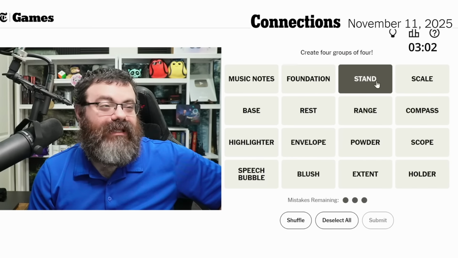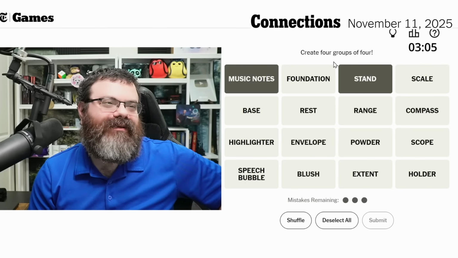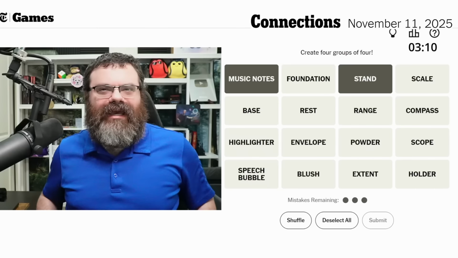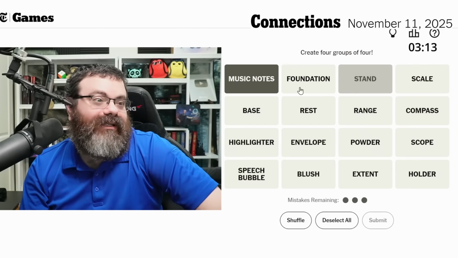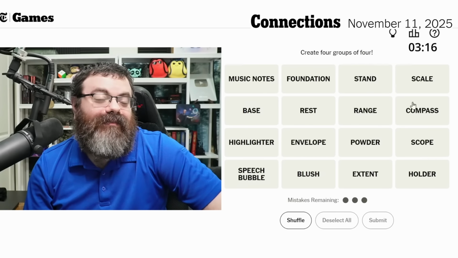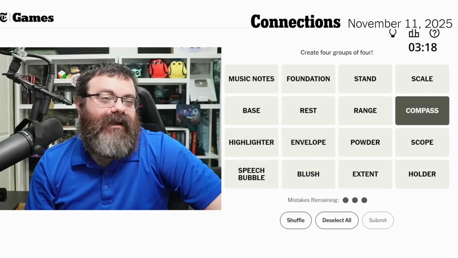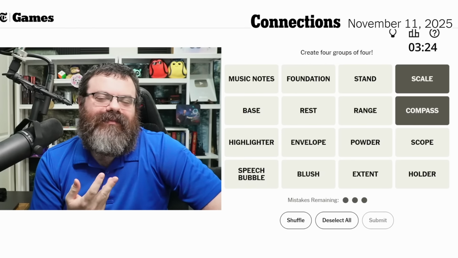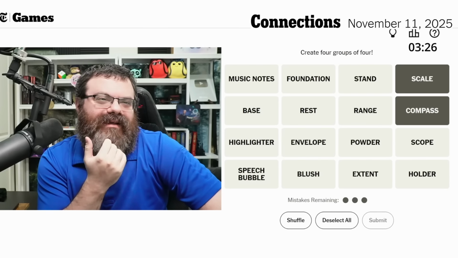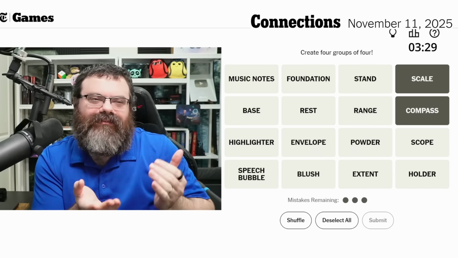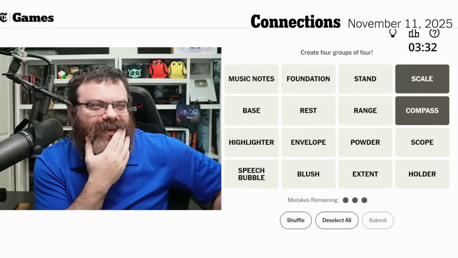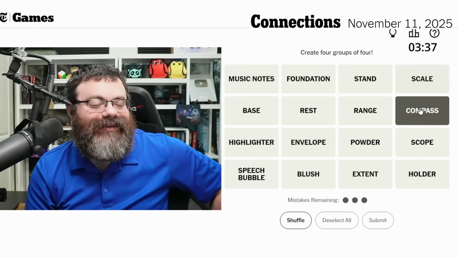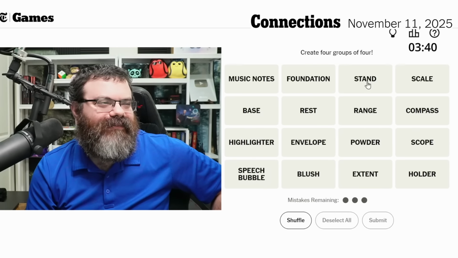Stand? I mean, you could kind of put music notes and stand together. It's a little bit awkward, but like things related to playing instruments, you need a stand to hold your music, and then the music notes are on the music. But I don't think it's that. What else could we do with stand? How about compass, though? A compass and a scale? This sounds like we're describing some kind of logo that has a compass on it and a scale, like those justice scales. I don't know what we'd be describing though. Would music notes be on it and a speech bubble? I don't. Darn it! I'm having trouble locking down something that actually works.